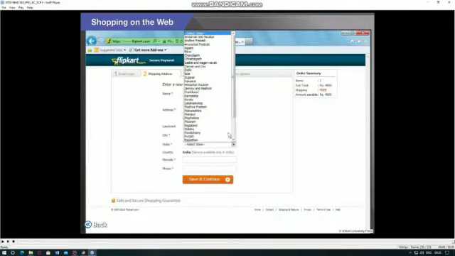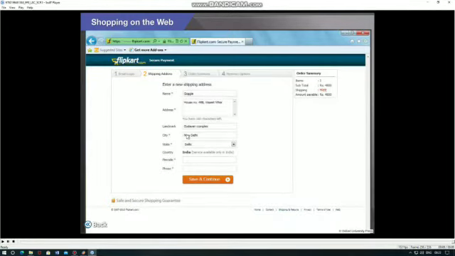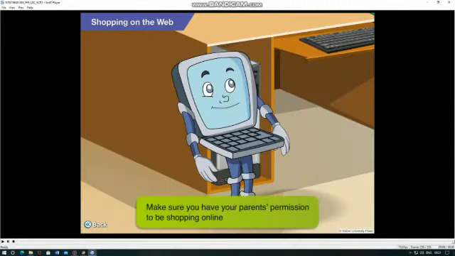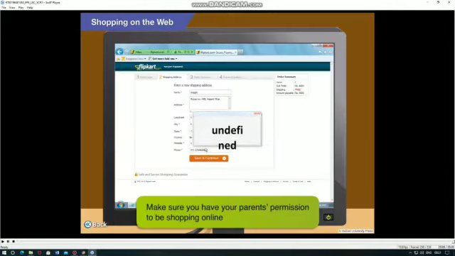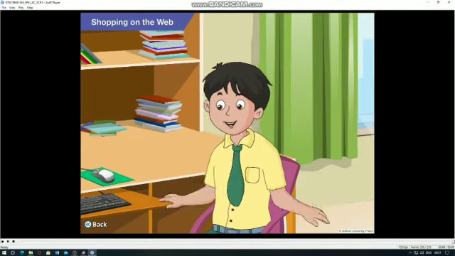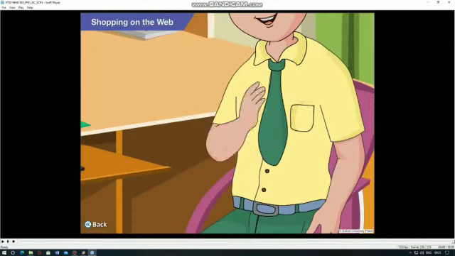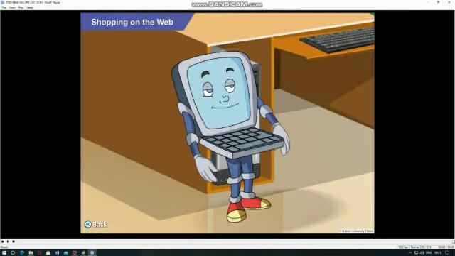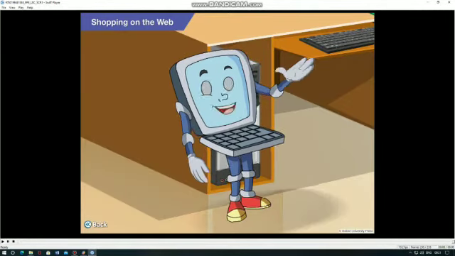Goggle, I hate to interrupt, but there is something very important that I need to ask you at this stage. Sure, go ahead and ask. Do you have your parents' permission to be shopping online? Yes, I do, Toggle. Before I went to the shop, Mom had given me this debit card to use. Once I told her about online shopping, she has even sanctioned my upper spending limit. Great, then let us proceed.